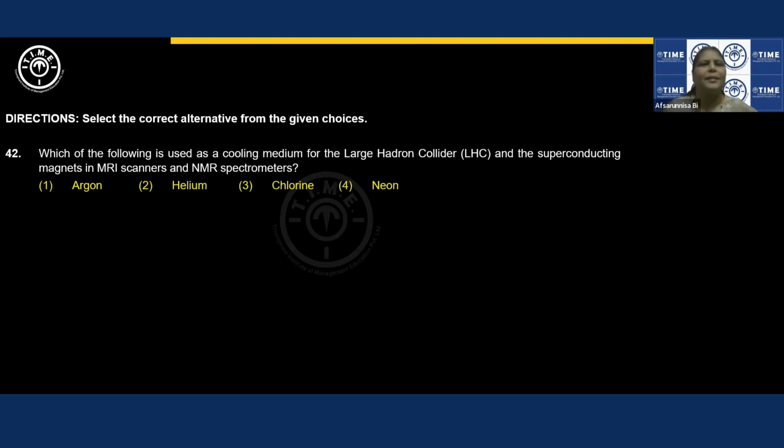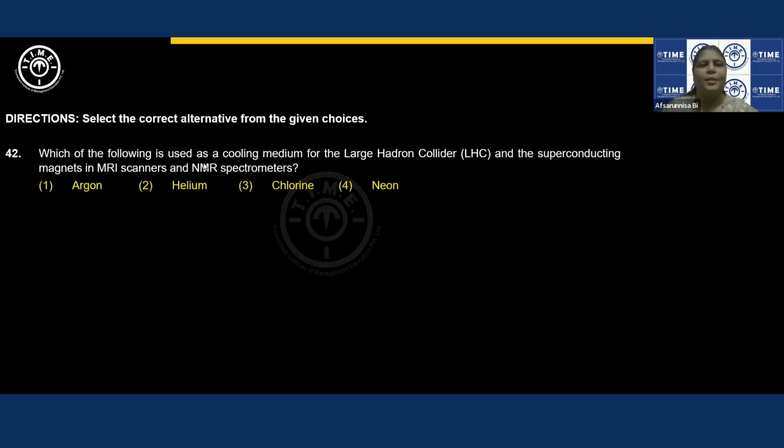And coming to group 18, they can ask you either the name of that particular element or atomic number of that inert gas, or they can also ask you about the application. Where do we use that, right? Generally, what I have noticed is in all group 18 elements related questions, they ask the application part of it. Which of the following is used? This is also an application part of that inert gas element.